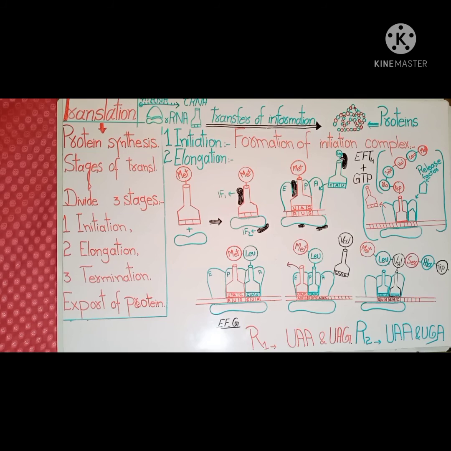In this diagram, we can see that the polypeptide chain has been released from its ribosome and the last transfer RNA becomes empty due to the attachment of the release factor.